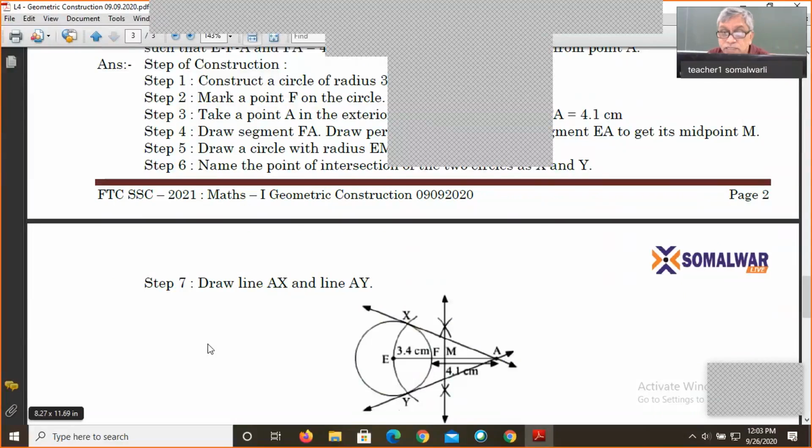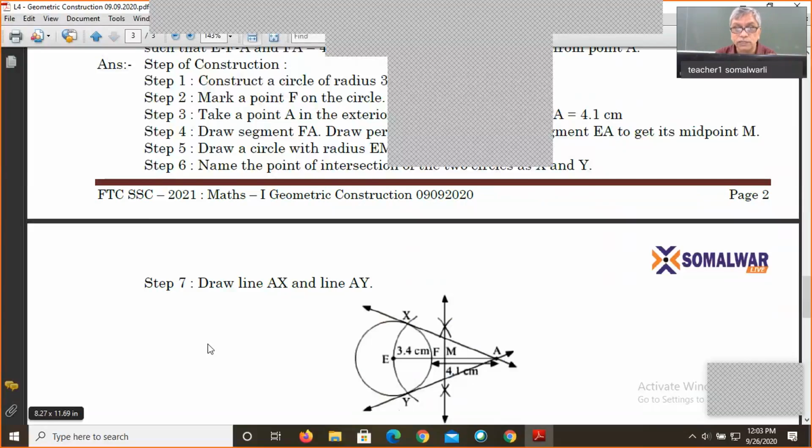After drawing one circle, we draw one line EF at any point on the circle. Then mark F on the circle where this line intersects.